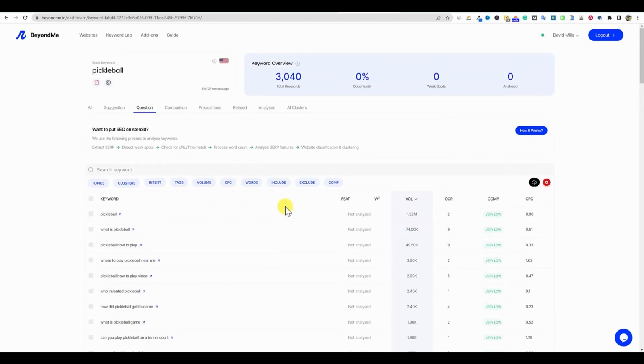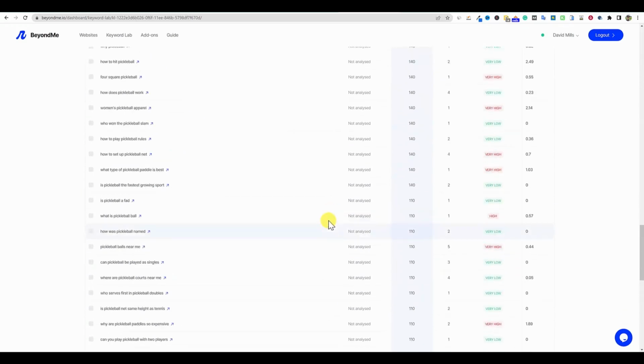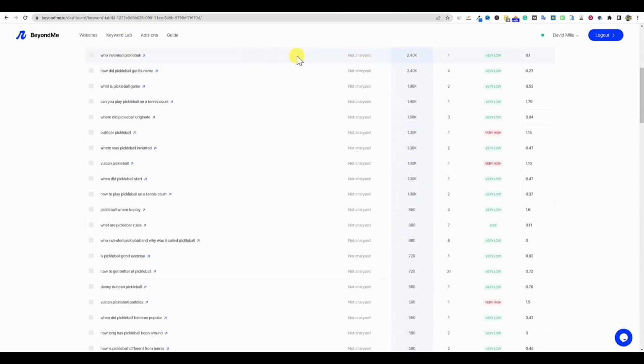So the keyword research tool passes all the check mark boxes for me. I didn't really test where they're getting their search volumes from, but you might want to just look at those search volumes and compare them to a couple other tools and see how close it is to other tools. But overall, the Keyword Lab's really good, really good.